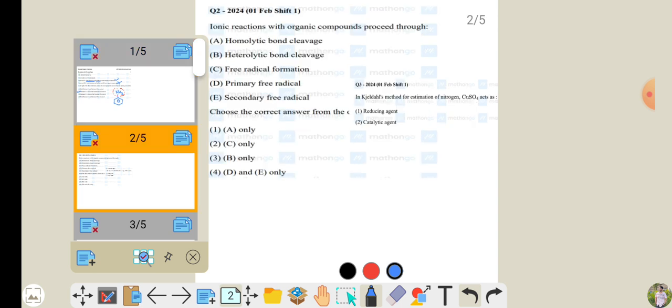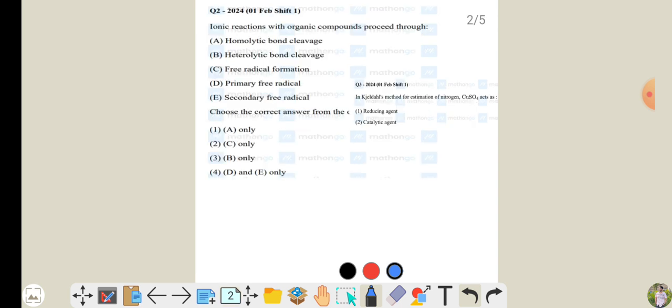Question number 2. If you read, they are asking: ionic reactions with organic compounds proceed through homolytic bond cleavage, heterolytic bond cleavage, free radical formation, primary free radical, secondary free radicals. Something was asked here, then this is a different question. Don't focus on that one; focus on this question. They have asked about ionic reactions. So if you know ionic reactions, let's suppose A and B, two things are there.